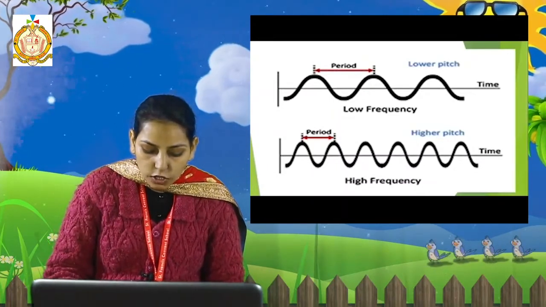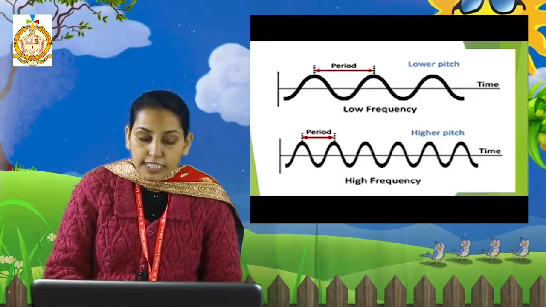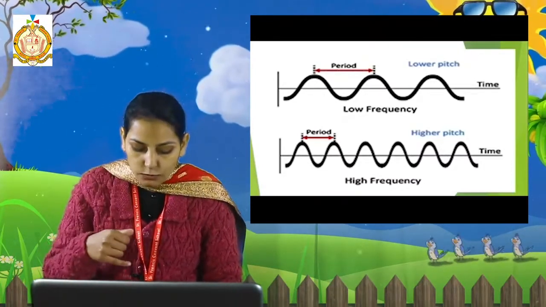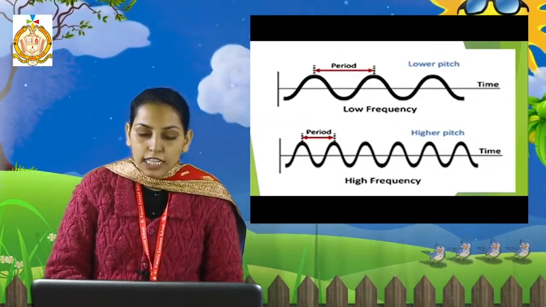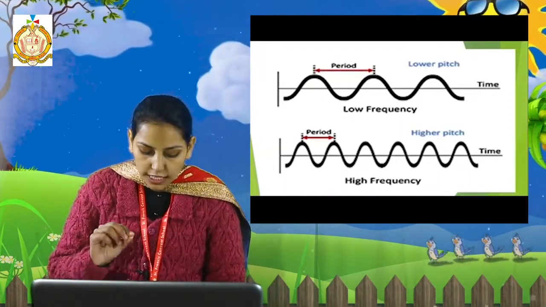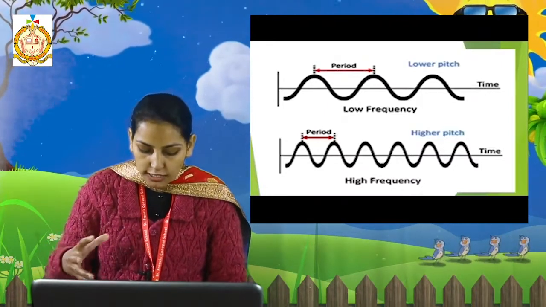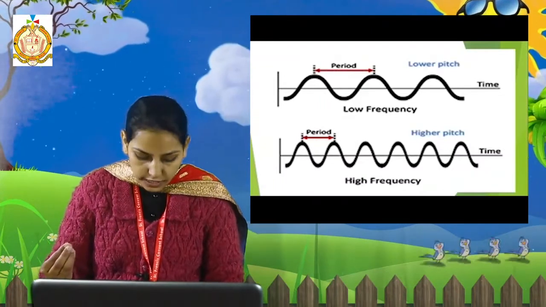Next one is the unit of loudness, the decibel. Bel is the unit of loudness of sound. It is named after Alexander Graham Bell, who invented the telephone. The loudness of a given sound is practically measured in decibel, which is 1/10 of a bel. Students, 0 decibel does not mean no sound. 0 decibel means the loudness of the given sound is equal to the reference level.